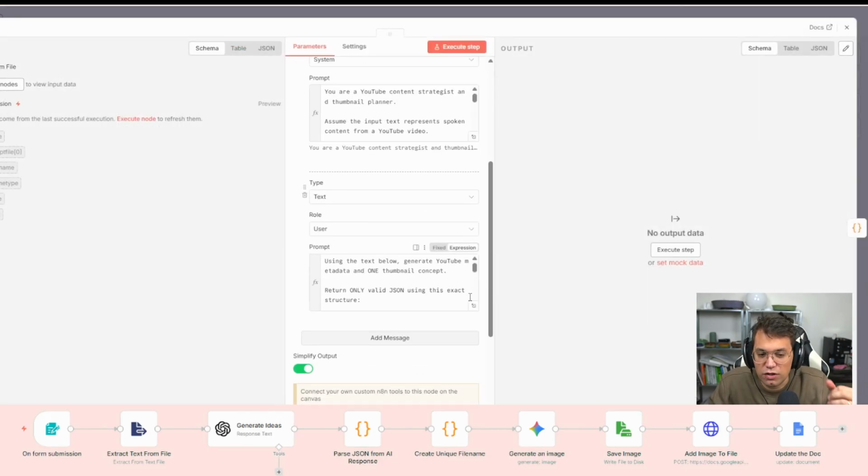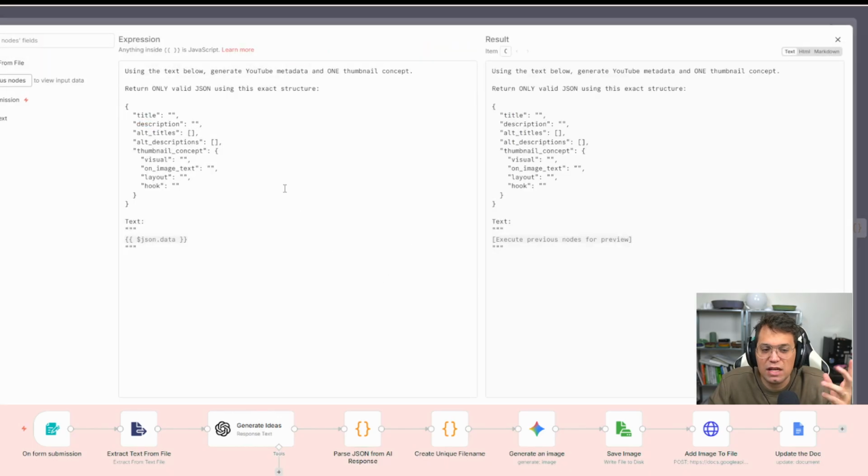What I'm then doing on the user role for the prompt is that I'm specifically giving it exactly what I want. I want a title, a description, an alternative description, the thumbnail concept. And with the thumbnail concept, what I found really helps is to break it down. What's the layout we want? What's the hook? Is there any on-screen image or text we want? And really the background behind the visuals.